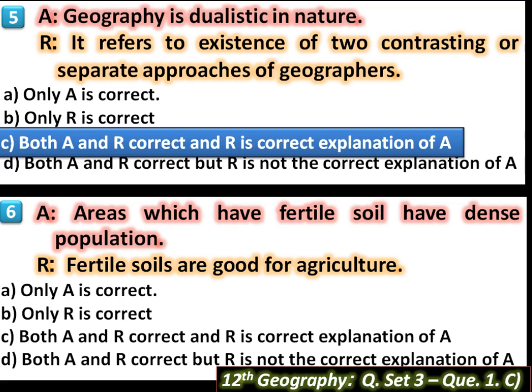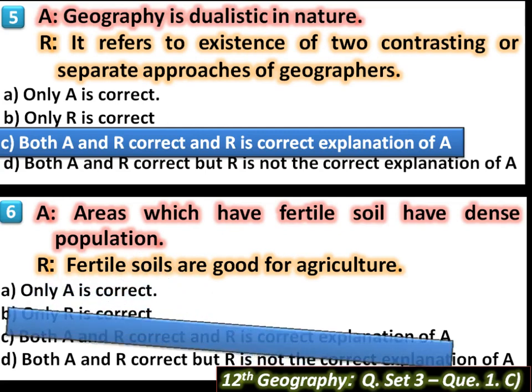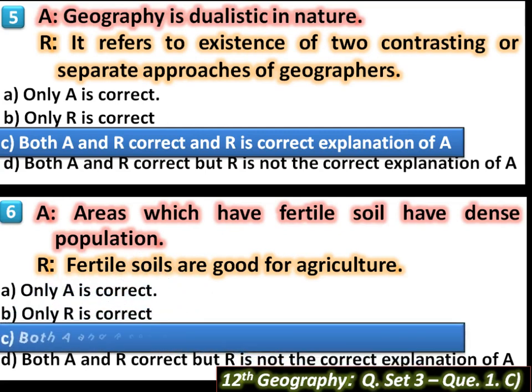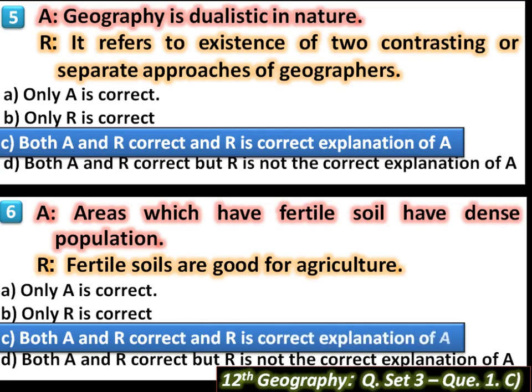Then R, fertile soils are good for agriculture. This sentence is also correct because where we have fertile soil, agriculture is well developed, and if agriculture is developed, then dense population occurs. So here A and R are correct, and R is the correct explanation of A. So the answer is C.